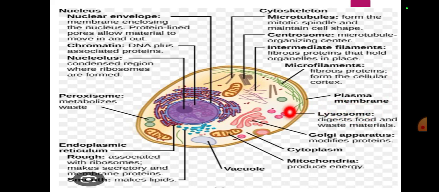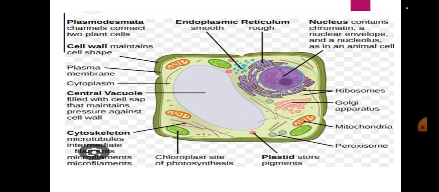Then it's plasma membrane, and then lysosomes, digest foods and waste materials. Golgi apparatus modifies proteins. Cytoplasm, mitochondria produce energy, take a vacuole. Okay, then we have a plant cell.